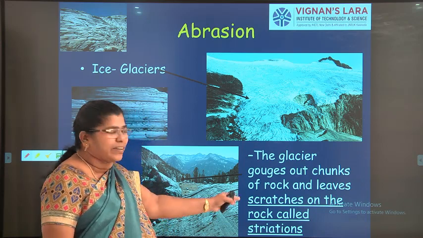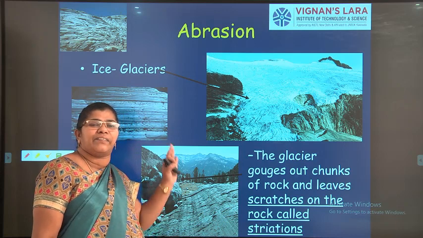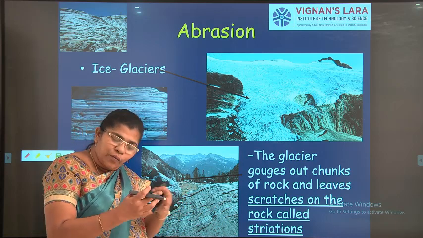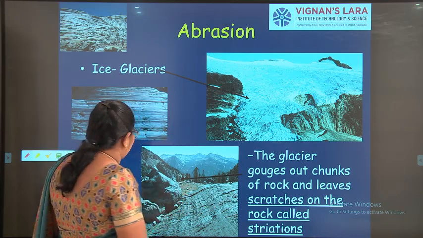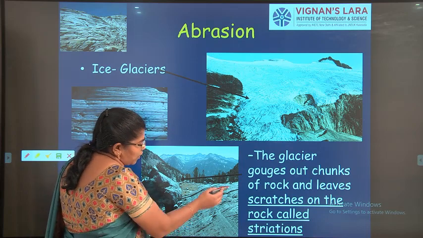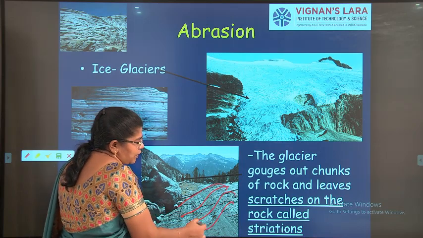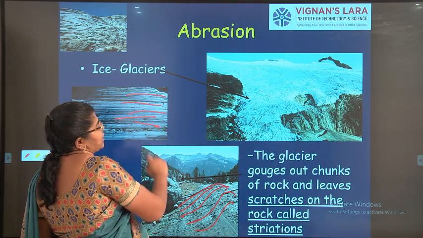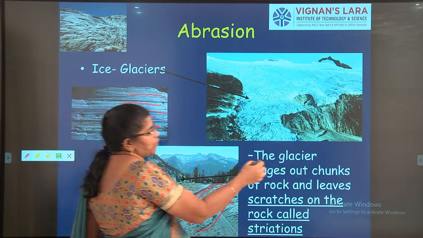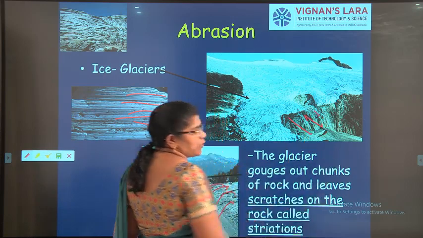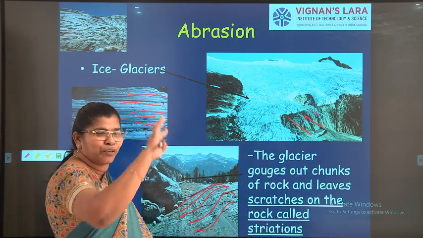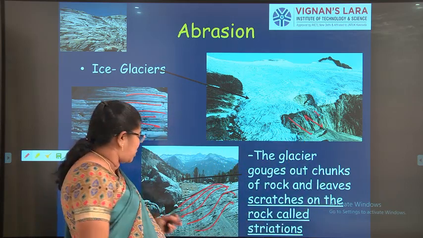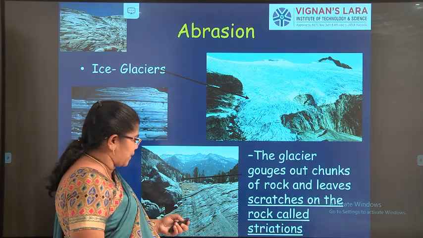And mostly after the glacier, when there is sun, the water will flow down. Then you can see the type of rocks along the glacier, which is due to the glacial action. As I told you already, this is due to abrasion. Mostly these rocks will have a very rough surface, and that is mainly due to glacier action, abrasion.